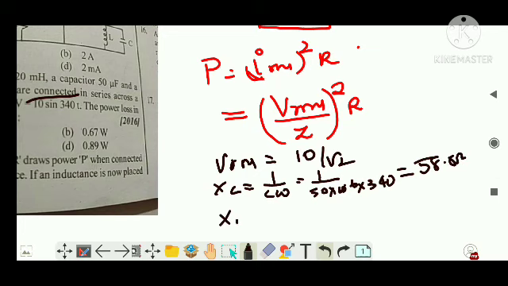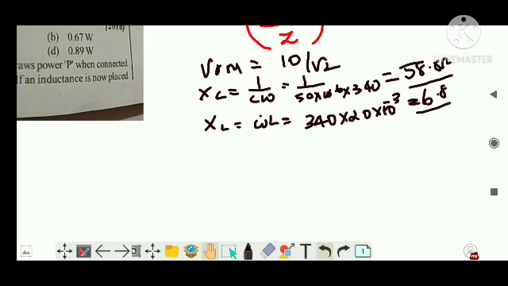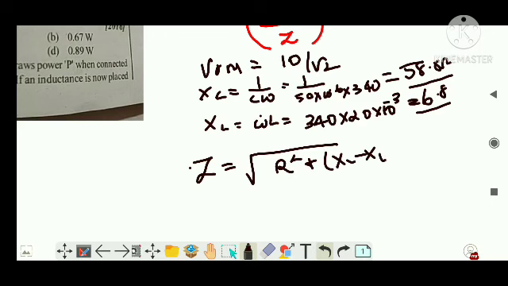Similarly, what is XL? XL is equal to omega L, that is 340 into 20 into 10 to the power minus 3. You will get around 6.8 ohm. So I can say XC is greater than XL. So the impedance equation is Z equal to root of R squared plus XC minus XL whole squared.